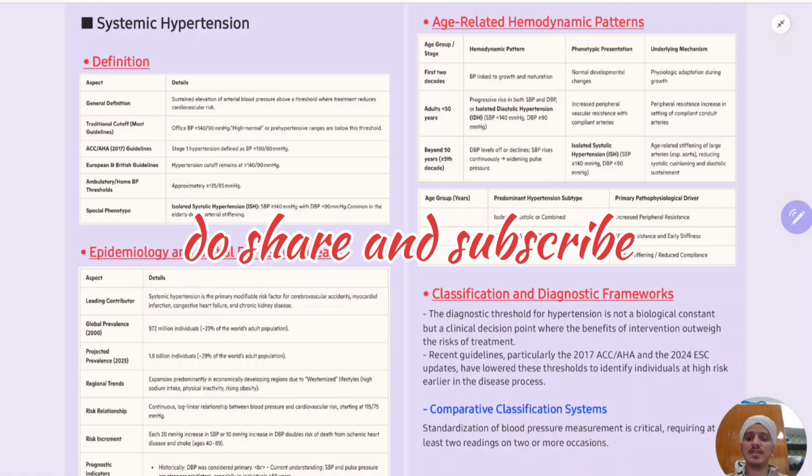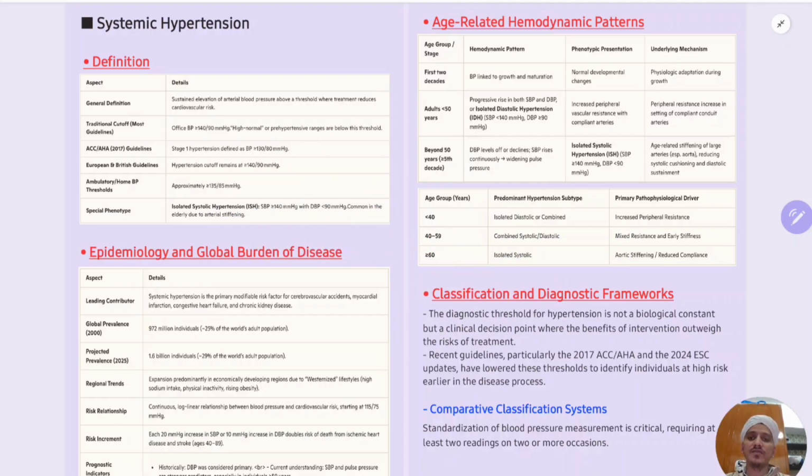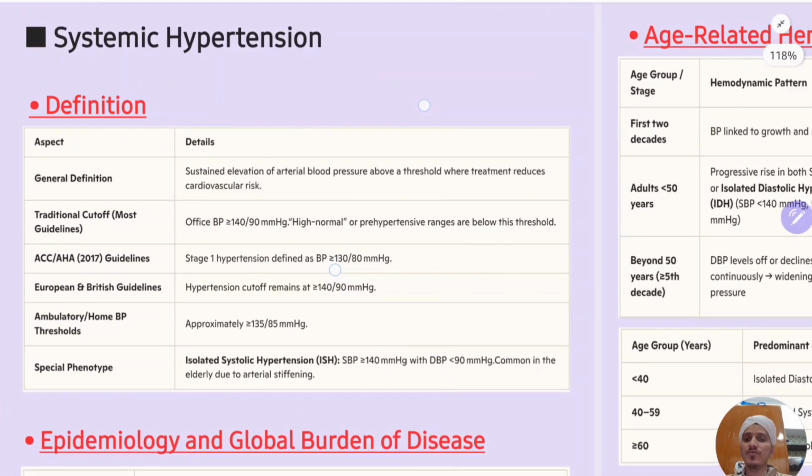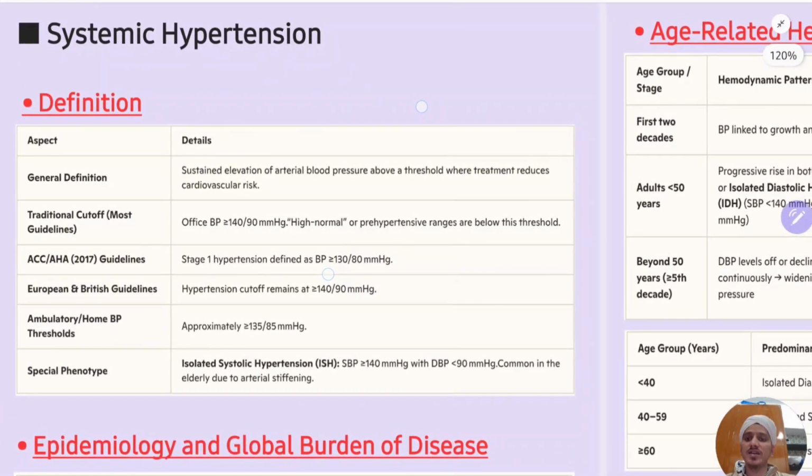So I had said in the last video that we will discuss the vascular diseases from this video onwards. We have discussed the cardiac part, but the vascular part we have not discussed. So let's begin the vascular part from today, from this video. In that, the first one and the most important, the most common pathology which we see in almost all people, is systemic hypertension.